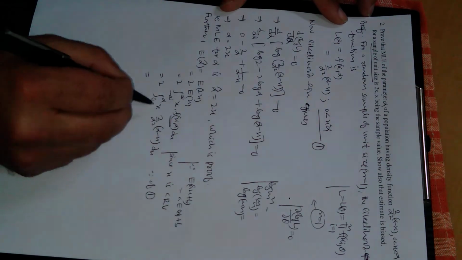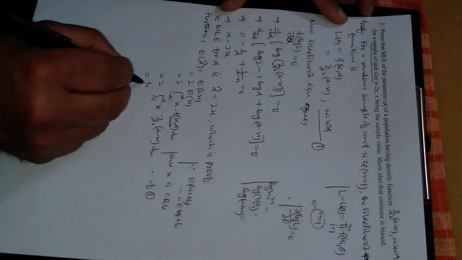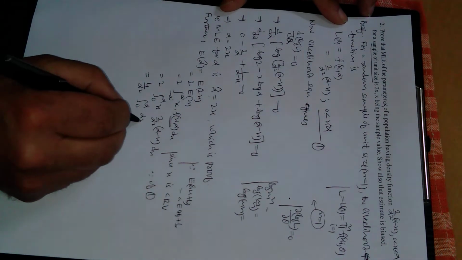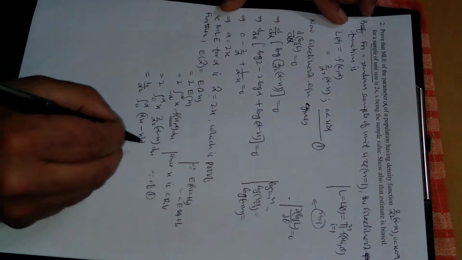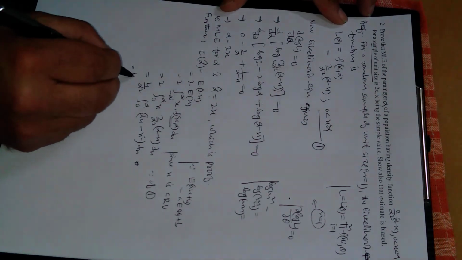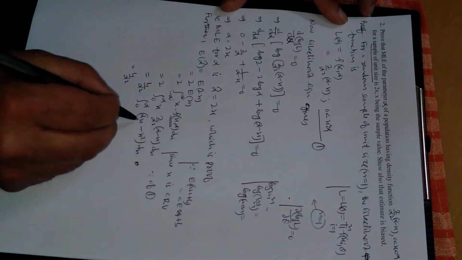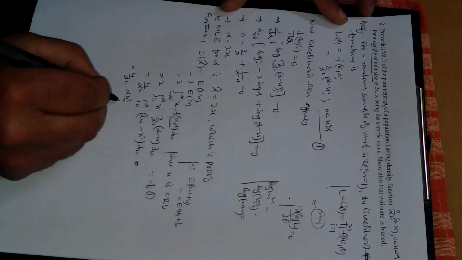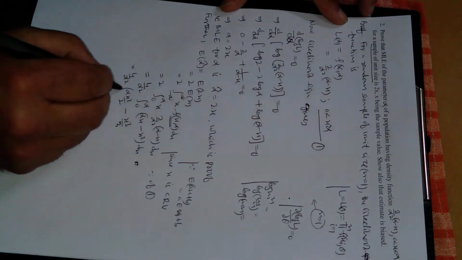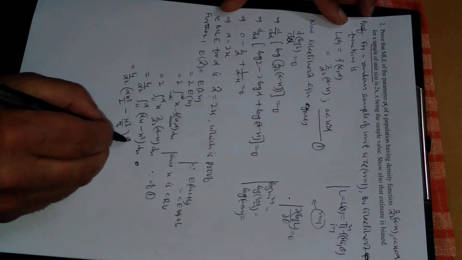So what is constant here? 2 upon alpha square is constant, so outside will be 4 upon alpha square, integral from 0 to alpha, multiplying x inside, (alpha x minus x square) with respect to x. Now integrating it, alpha is constant: alpha x square divided by 2, minus x cube divided by 3. Simple integration, the limit is from 0 to alpha.